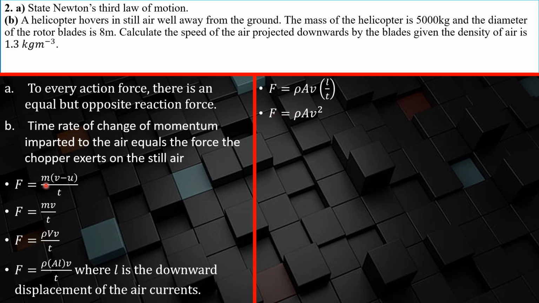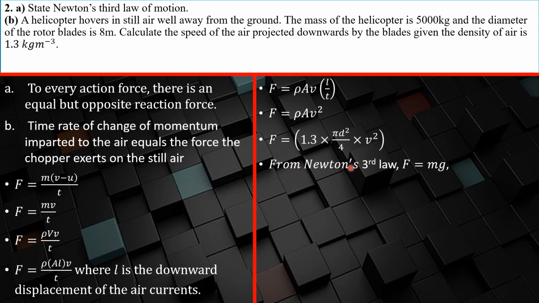So we have used Newton's second law to derive an expression for the force experienced by the air in terms of its density, area of cross section of the blade, and the velocity of motion of the air. So we can put in these things. The density is 1.3, area is pi d squared over 4, because it's a circular area that the blade sweeps across. And then the velocity there is v squared.